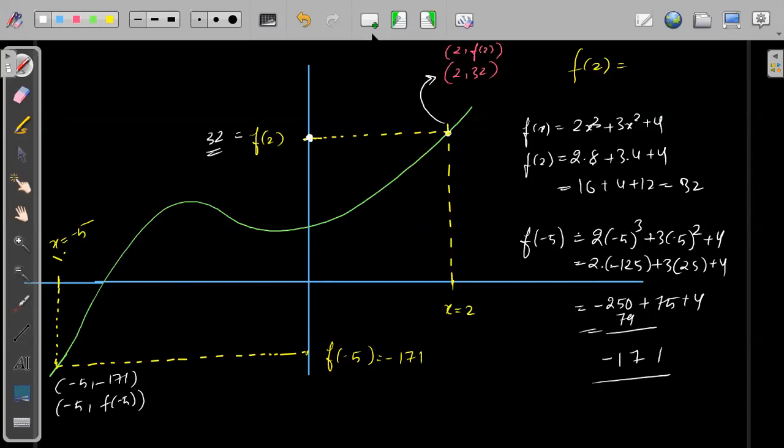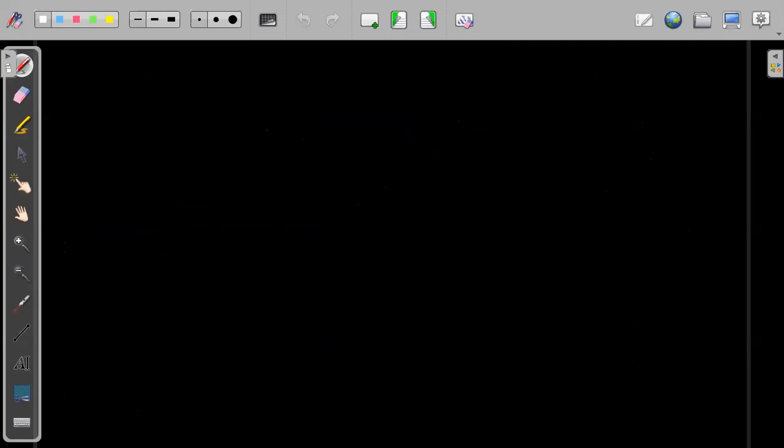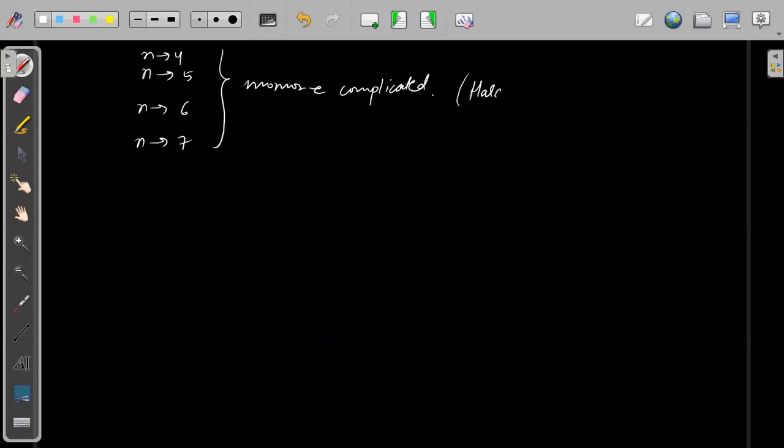As n becomes 4, 5, 6, 7, these will keep becoming more and more complicated, and it will be harder for us to solve.